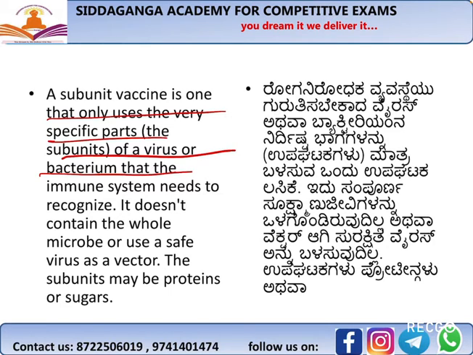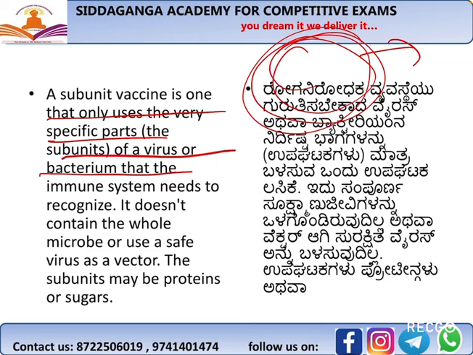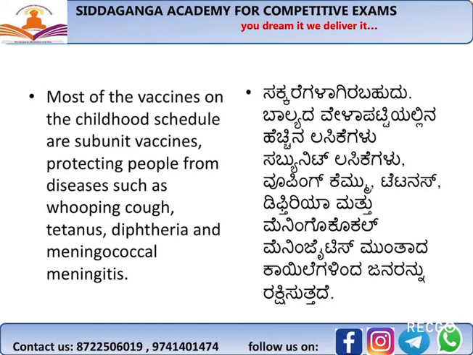You should understand the difference between a viral vector vaccine and a subunit vaccine. In a viral vector vaccine, we use a virus or a bacteria as a carrying agent, but in the case of a subunit vaccine, we don't use a viral vector itself. We only take a subunit of the whole virus, right? So the subunits may be proteins or sugars.